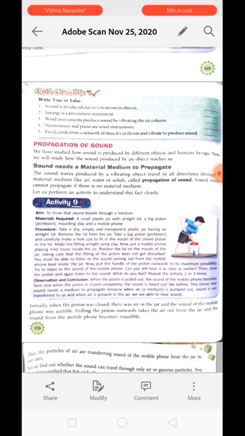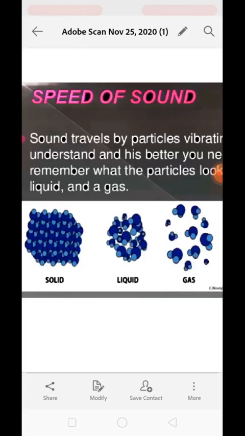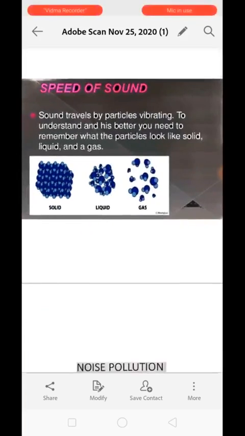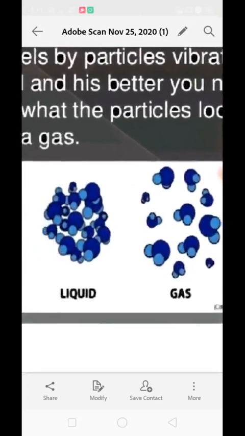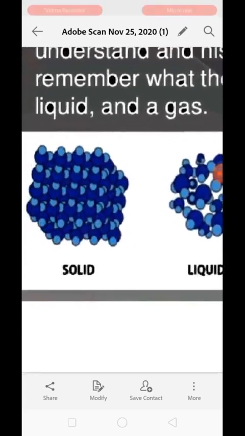It can be solid, it can be liquid, or it can be in a gaseous state. Understood? Sound can propagate in all of the 3 states, but what it actually needs to travel from one place to another is a material medium, so that it can vibrate to propagate from one place to another. Just see here: solid, liquid and gaseous. All the states can be seen on the screen.